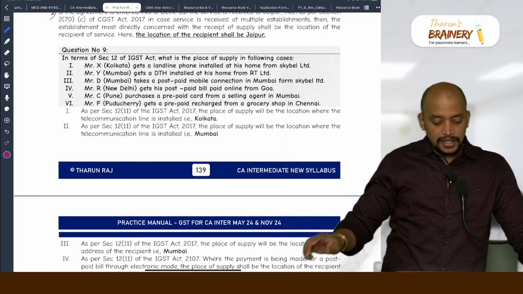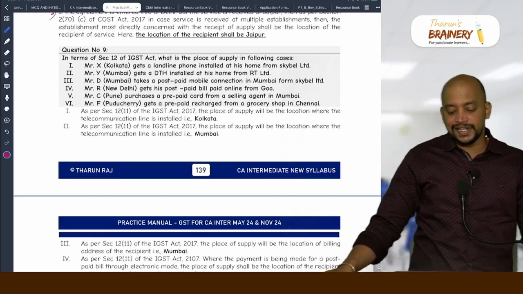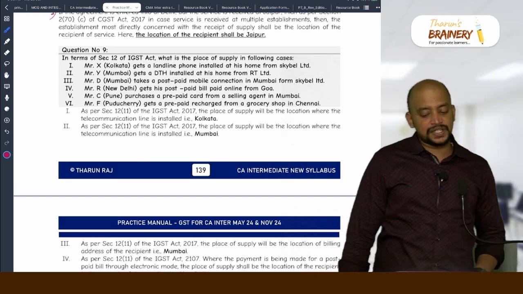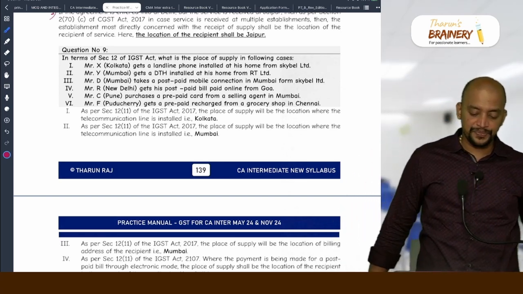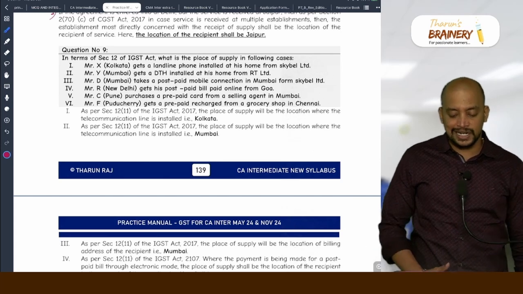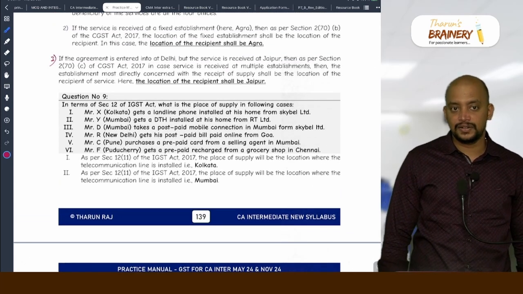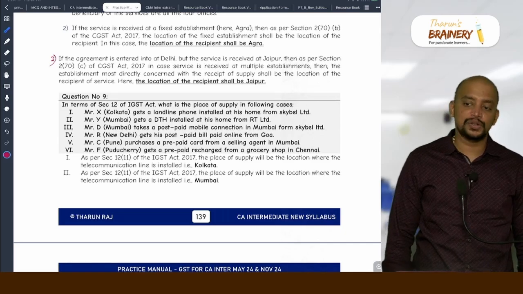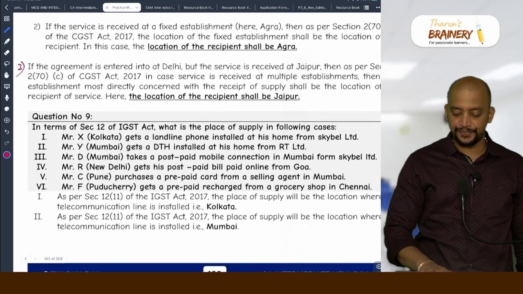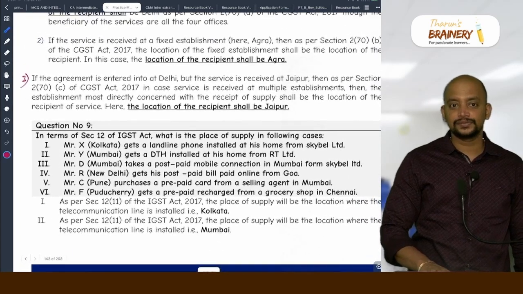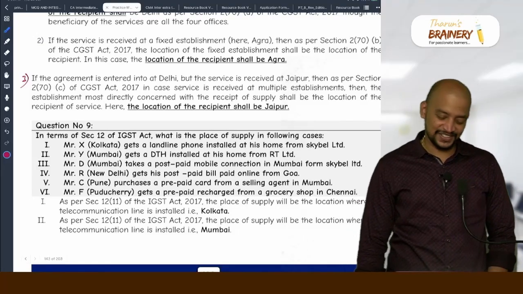Question number 9. In terms of section 12 of the IGST Act, what is the place of supply in the following cases? Mr. X, Kolkata. Okay, don't see the answer. You try. Okay, don't see the answer. Close the book. We tried already. Okay.